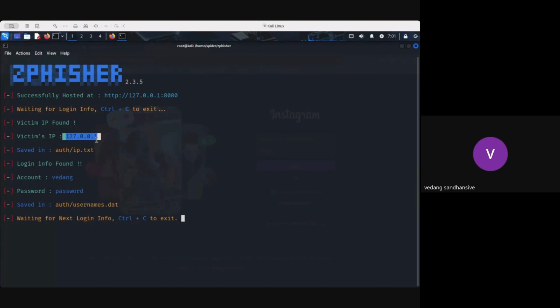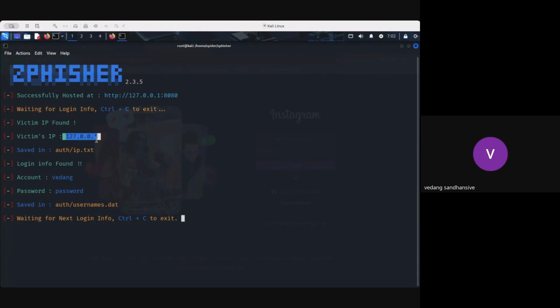Another piece of information which will be helpful for me is the location information. Now the location information will not be precise, but obviously it will help me understand which location my victim is communicating from. So this kind of information can be addressed by just looking at the public IP address, right?